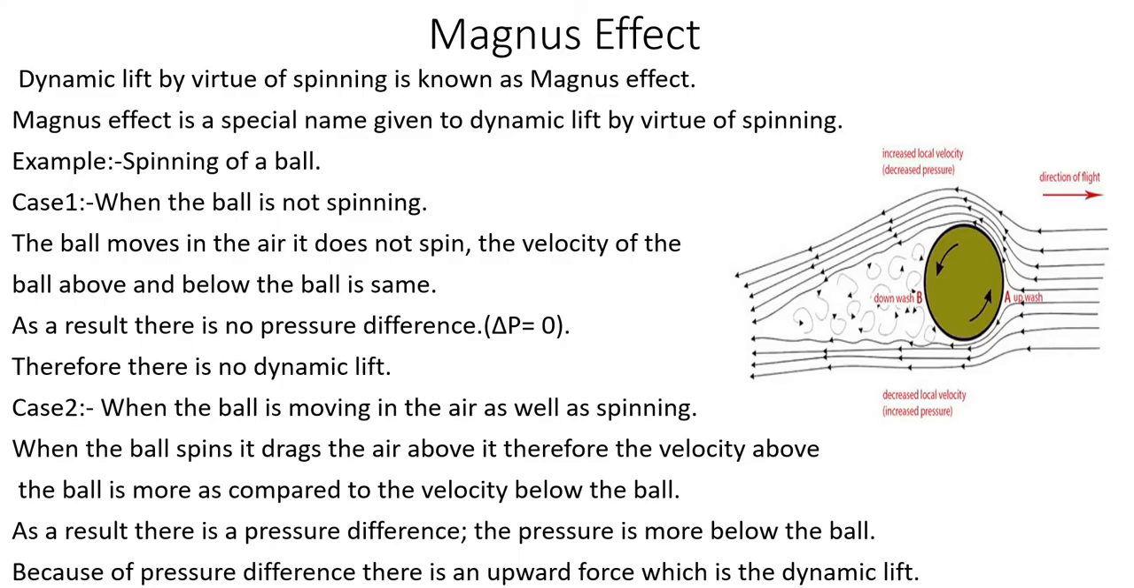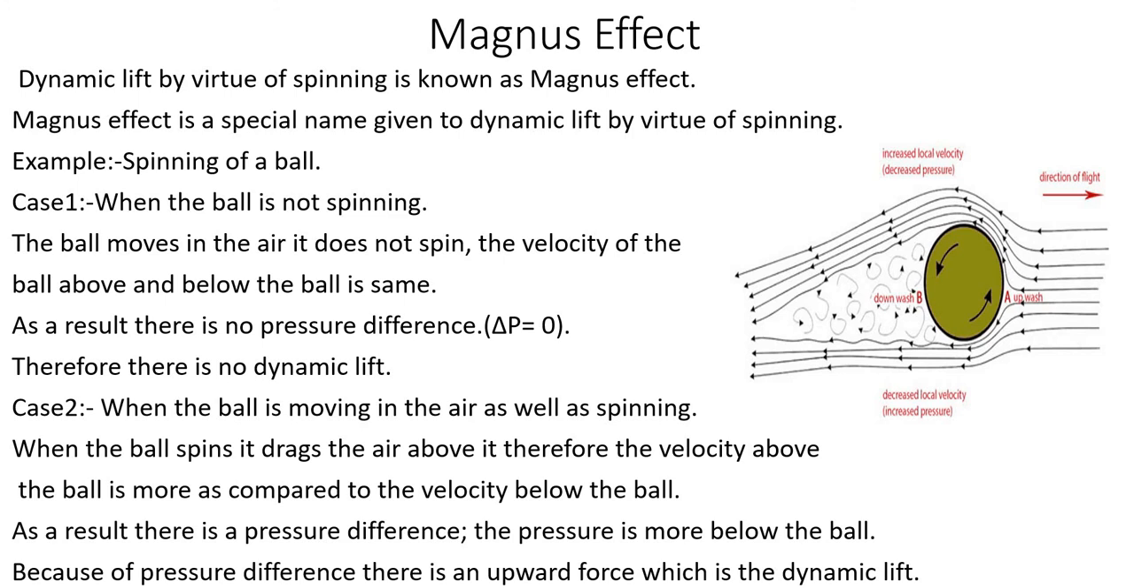And another application is in the Magnus effect, that is why a spinning ball deviates from its actual path. That can be explained also by Bernoulli's principle. So this dynamic lift by virtue of spinning is known as the Magnus effect. Dynamic lift, that is, there will be an upward motion by which the spinning ball deviates from its actual path, and that is known as the Magnus effect. So it is a special name given to dynamic lift by virtue of spinning.